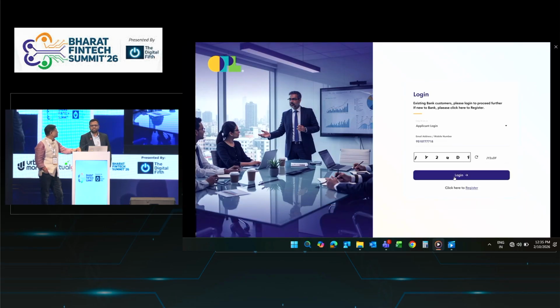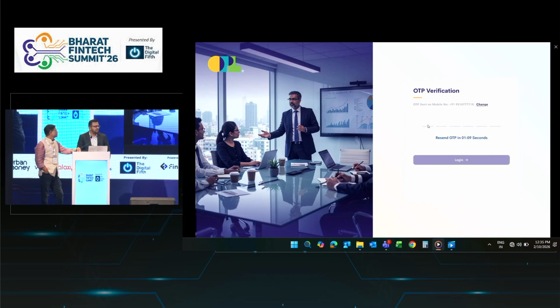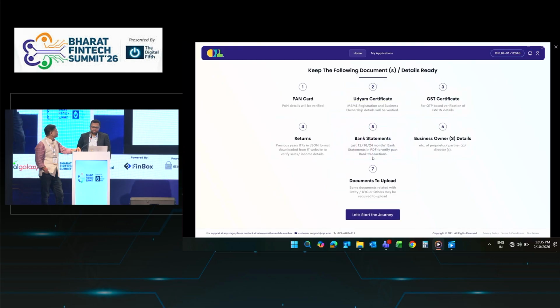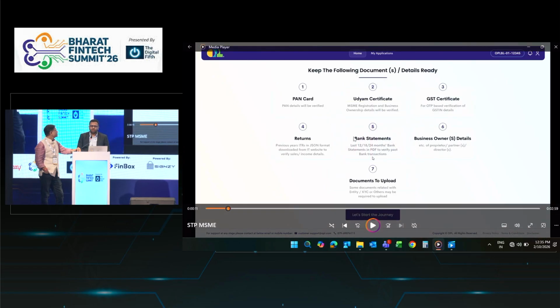So registration is very simple. You just need to provide your email ID and mobile number, and your registration will be done. Next are the required documents, showing how many documents are needed. Again, it is customizable, from PAN, Udyam certificate, GSTIN, ITR returns, bank statement, anything whichever you need, it is mentioned here.